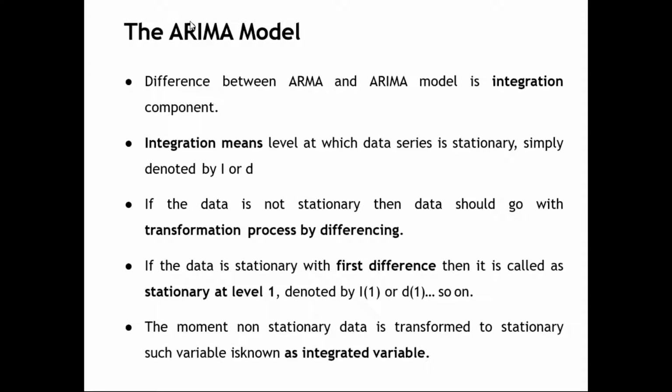This I represents the order of integration. It is nothing but the first order differencing or the second order differencing of the data. If you see it in an article, it is written as ARIMA, and it will be given as P, D, Q. If I say 1, 1, 1, AR is 1, I is 1, MA is 1. I is 1 means it is first difference. The data has obtained the order of first difference. That is how it is basically considered. This is the major difference.